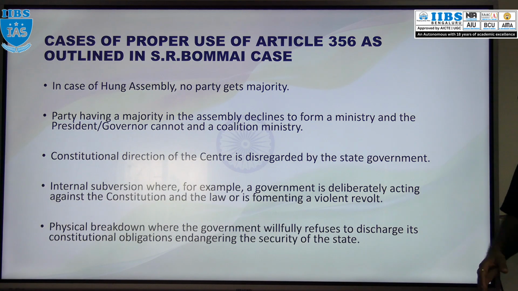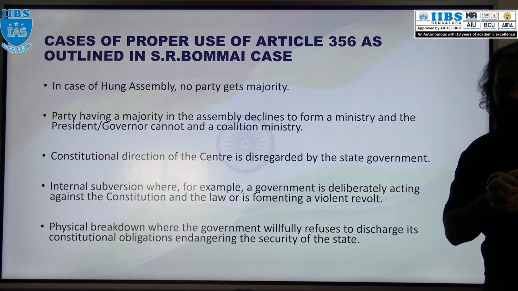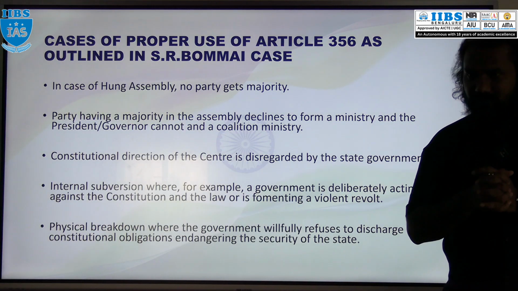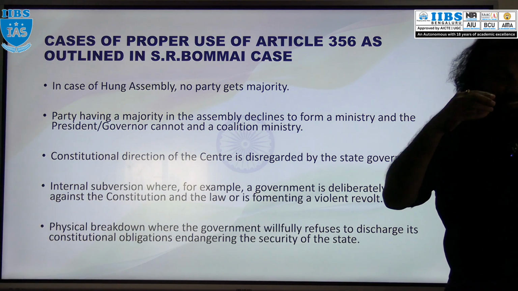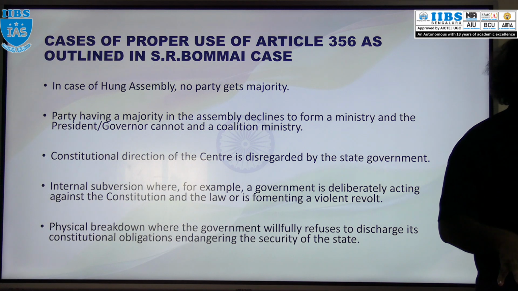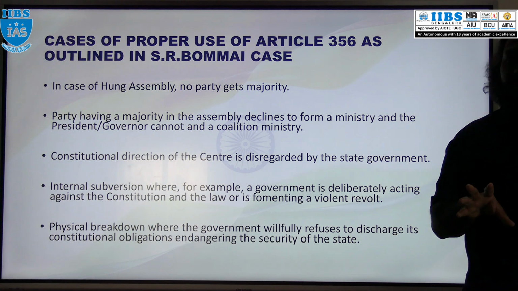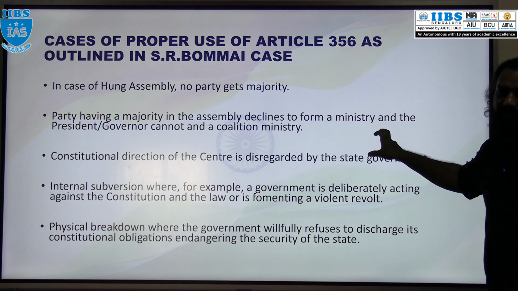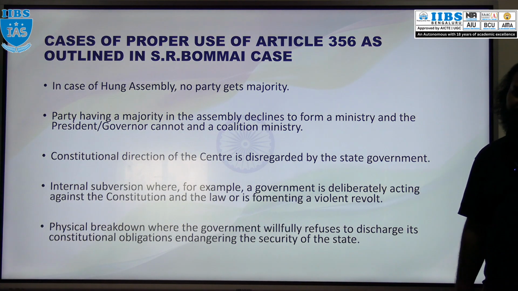And where there is a constitutional breakdown, where the government has willfully refused to discharge its constitutional obligation. In the constitution, certain duty is given to the state, but the state is intentionally not doing that duty or not fulfilling that duty, then at that time this can be imposed.